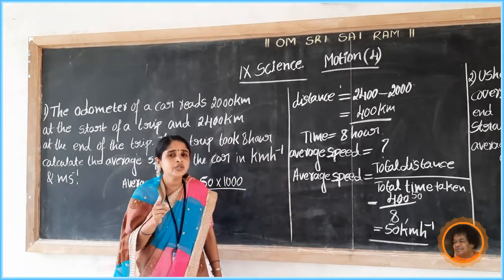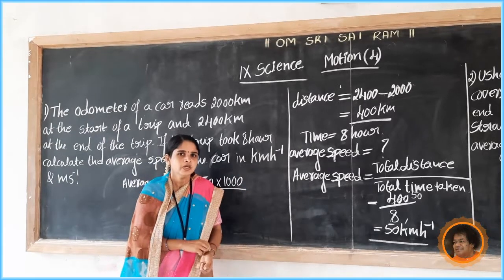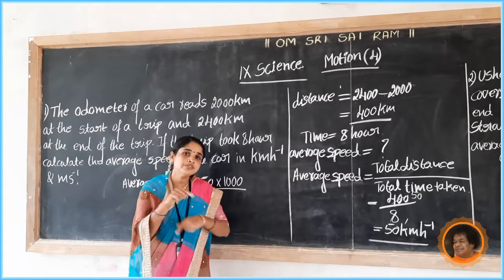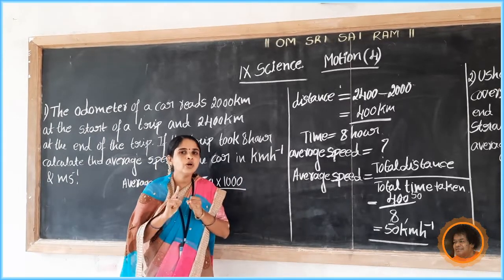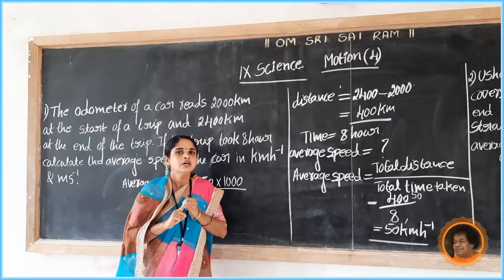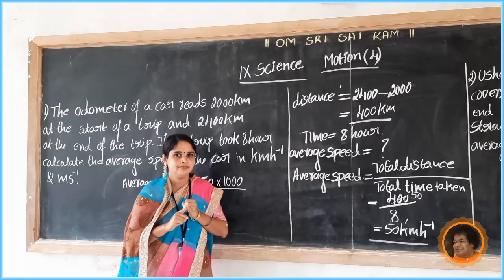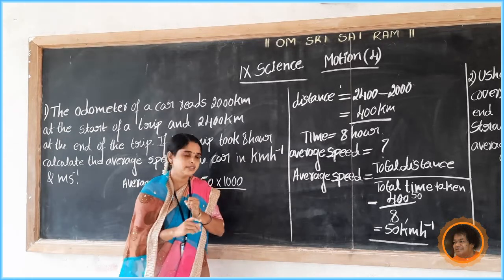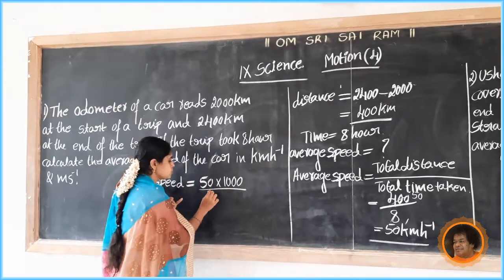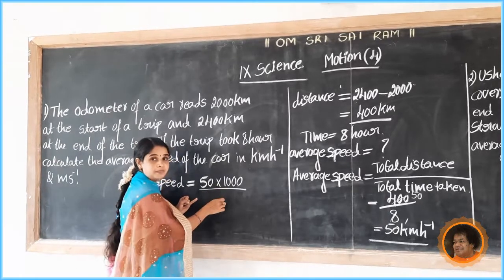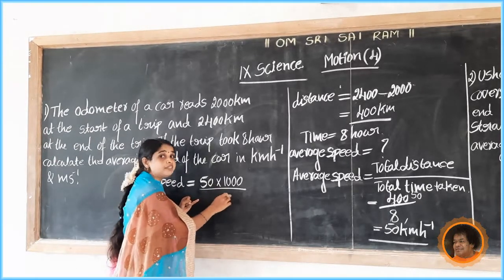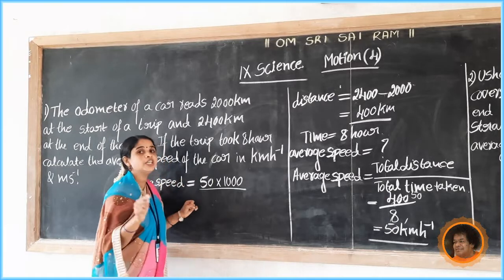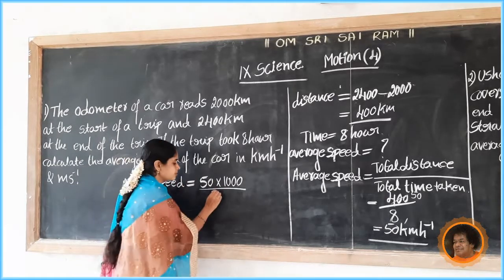The SI unit of time is second, so convert this hour into seconds. 1 hour is 60 minutes, and 1 minute is 60 seconds. So 1 hour equals 60 into 60, which is 3600 seconds.